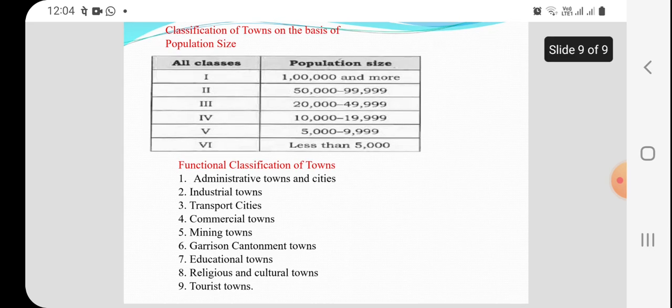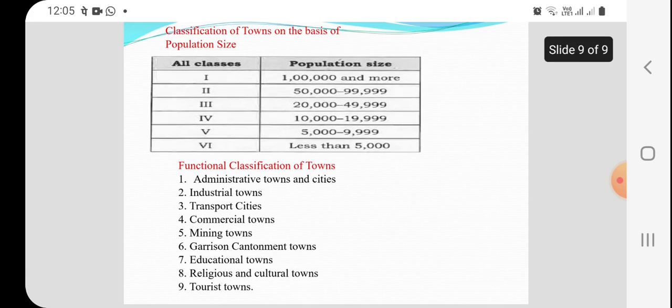Then transport city, where transport or trading takes place the most, that becomes one of the main important transport towns or cities. Commercial town: where goods and things are involved in trading, that becomes a commercial town. Mining town: wherever mineral deposits are there, that area comes under mining town, like Bokaro, Rourkela, Durgapur.